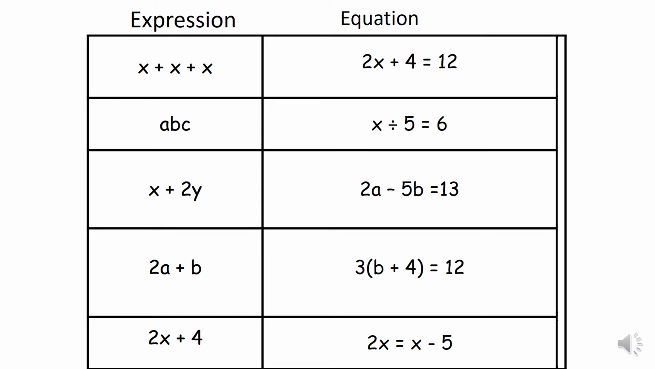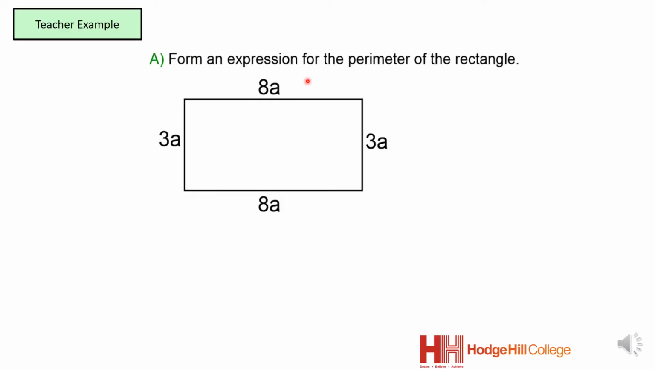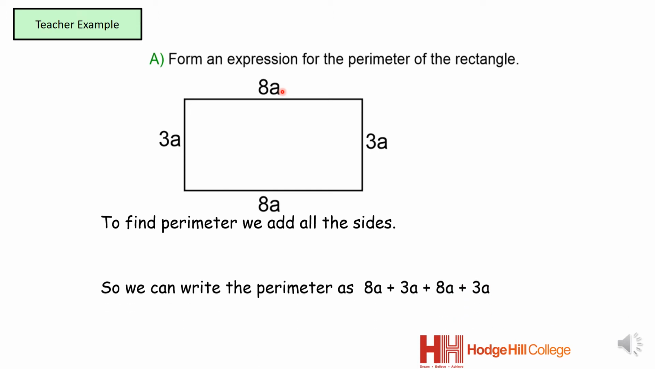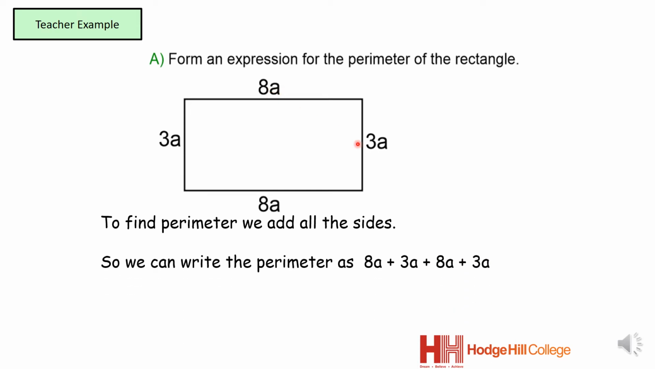Let's see a question. Form an expression for the perimeter of the rectangle. So we know that for finding the perimeter of any given shape, we have to add the sides. In this rectangle, one of the sides, the length, is 8a, and the width is 3a. So all I need to do is add all the sides together. So I'm going to end up with something like this: 8a plus 3a plus 8a plus 3a.